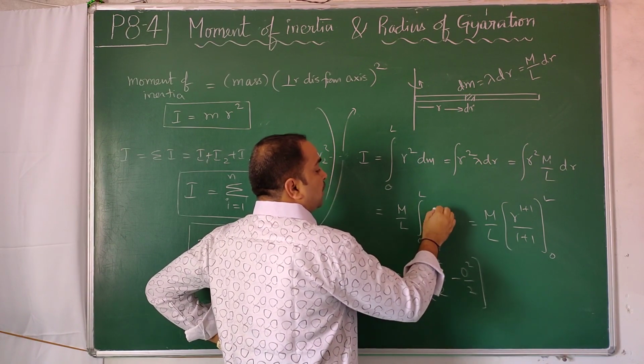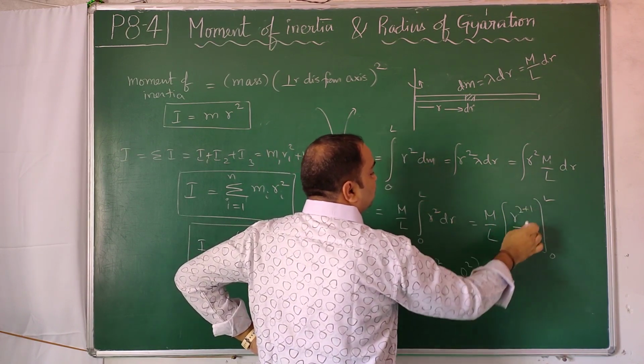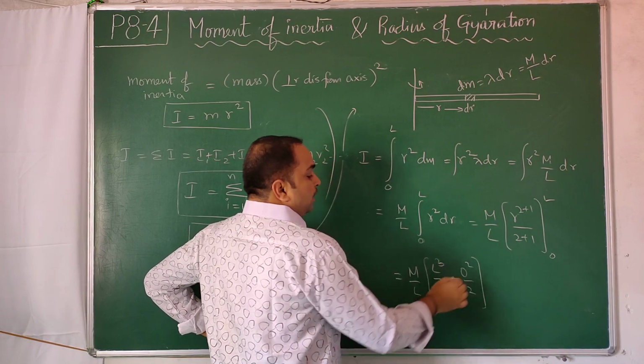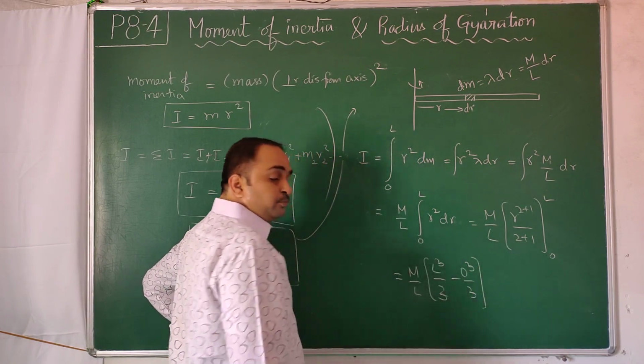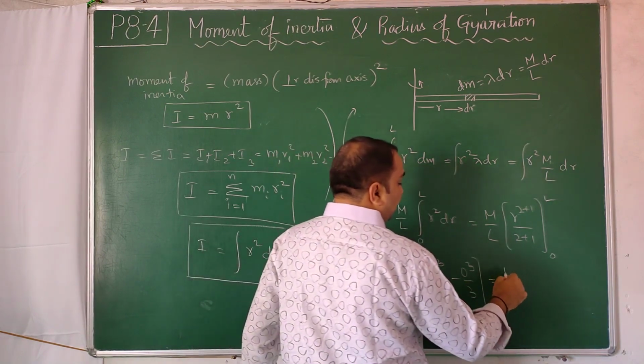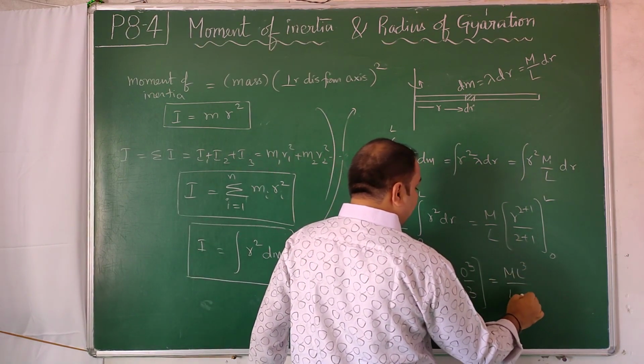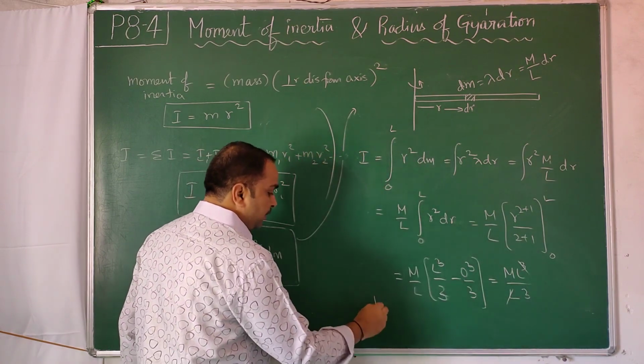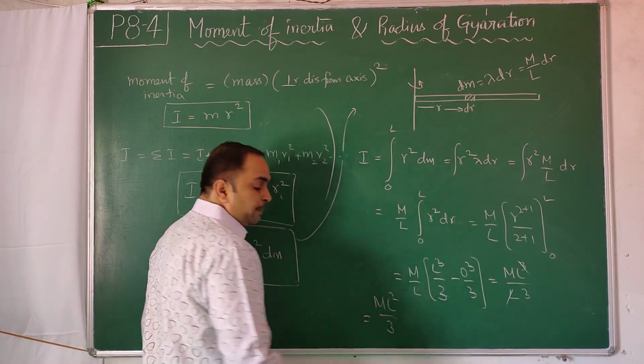Sorry, this is r square, no? So 2 plus 1, 2 plus 1. So L cube by 3 minus 0 cube by 3. So it is M L cube by L into 3. L and L square get cancelled. So the final formula is M L square by 3.